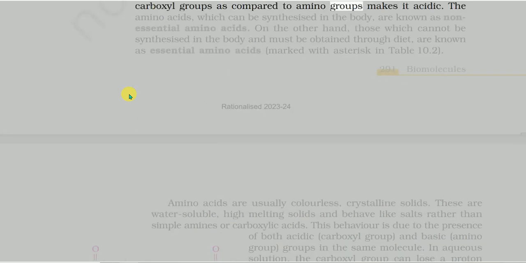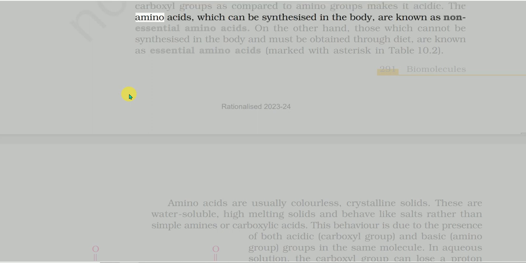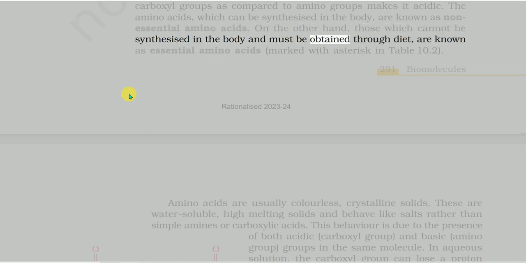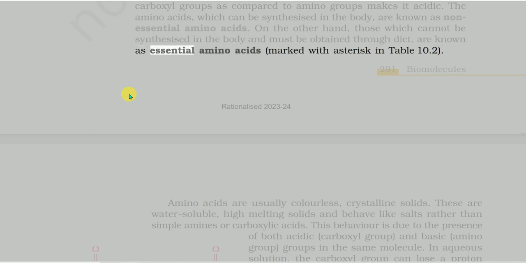The amino acids which can be synthesized in the body are known as non-essential amino acids. On the other hand, those which cannot be synthesized in the body and must be obtained through diet are known as essential amino acids, marked with asterisk in Table 10.2.